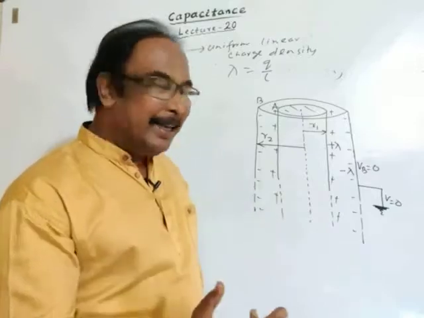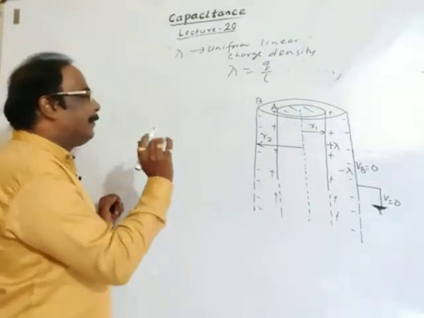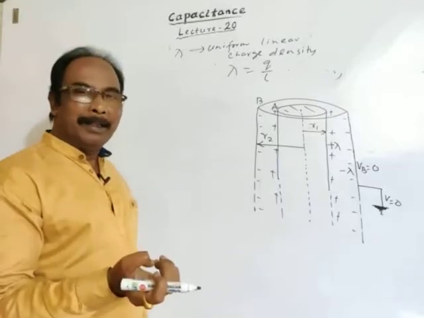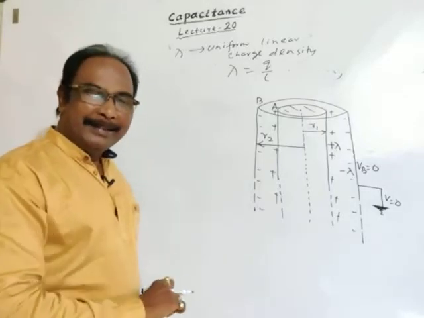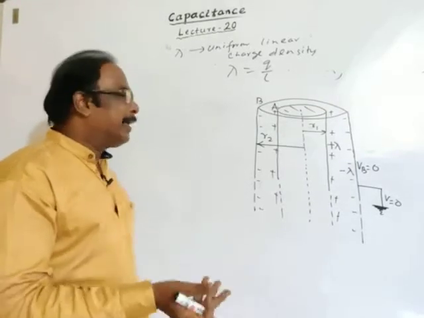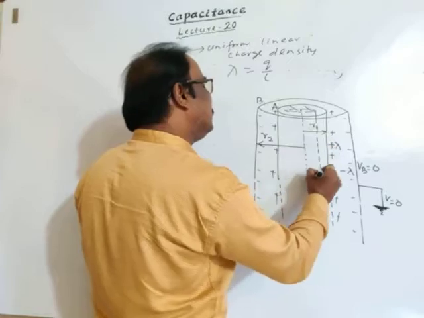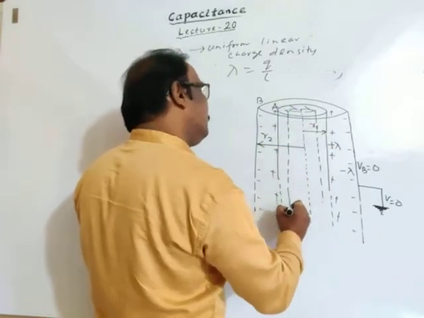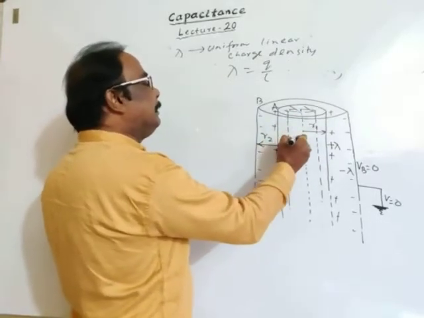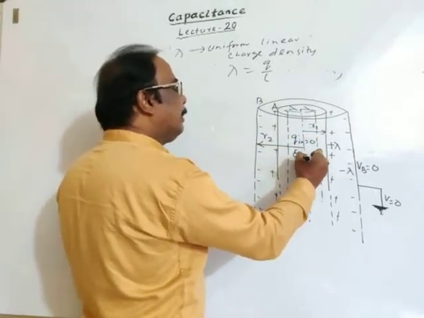Okay, plus Q, minus Q, plus lambda, minus lambda. Then just think, the inner cylinder A is made up of conducting material. So for a conductor, no charge remains inside the body. Just inside cylinder A, if you imagine a Gaussian surface, then here Q inside is 0. So electric field inside A is 0.